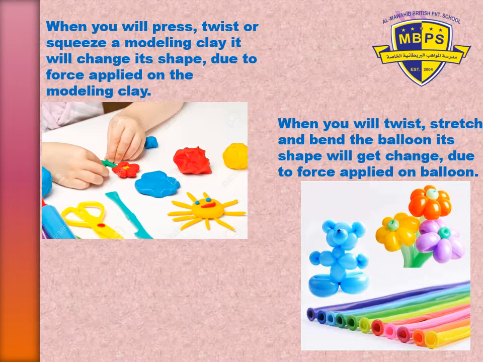And where you apply the force on the modeling clay, and when you twist, stretch or bend the balloon, when you blow it, the shape of the balloon will change. And here you apply the force on the balloon. As you can see, the teddy bear and the flowers are made by balloon. So what you have learned is that when you press, stretch, and apply different push and pull forces on different things, the shape of things also changes. Okay students.